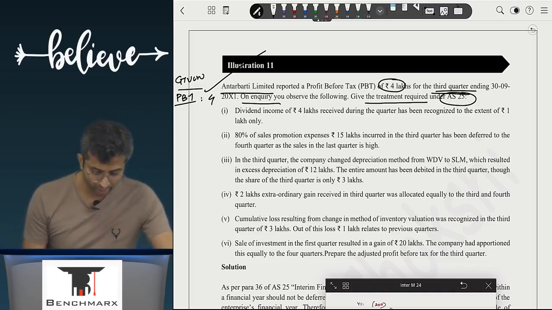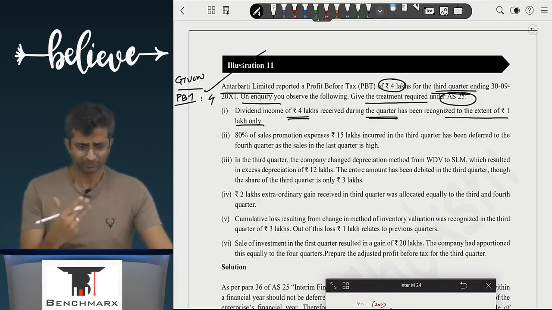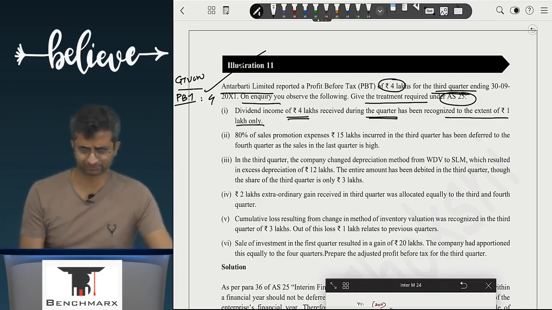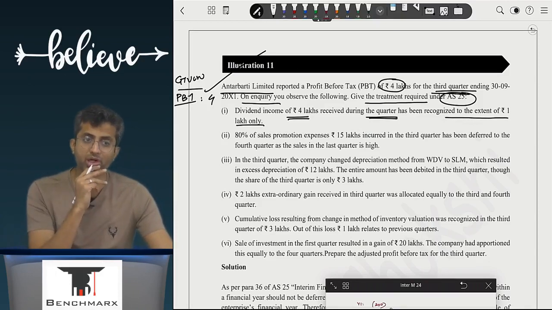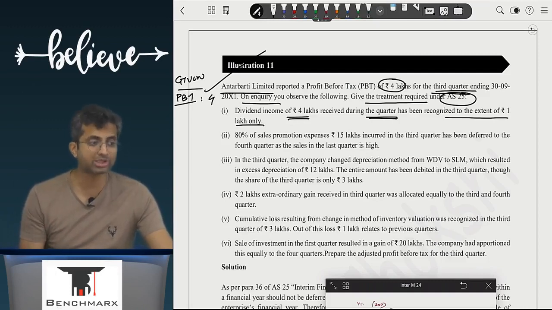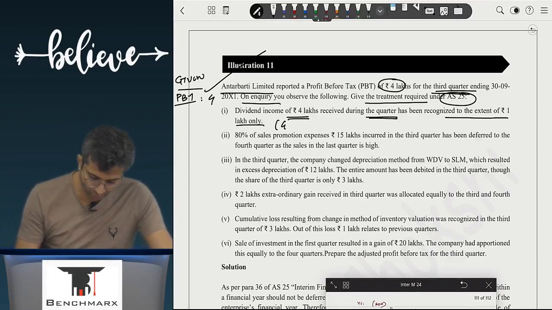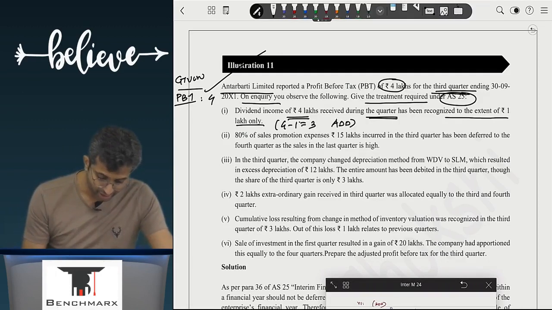Adjustments. Important. Dividend income of 4 lakhs received during the quarter has been recognized only to the extent of 1 lakh. Is that correct? Ideally, how much should be recorded? Ideally, entire 4 should be recorded, but out of that, how much is already recorded? 1 lakh. So, adjustment should be for what? Additional 3 lakh. Add or subtract? Perfect. So, this is 4 minus 1, that is equal to 3. You will add. This is dividend.